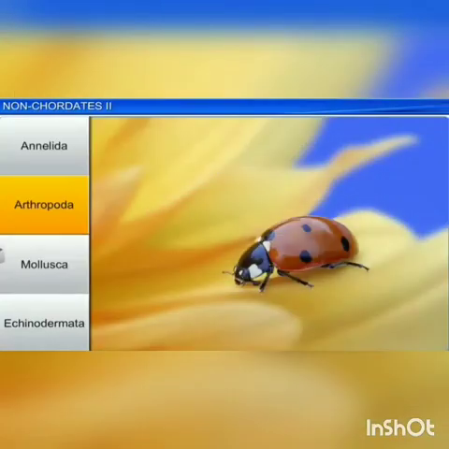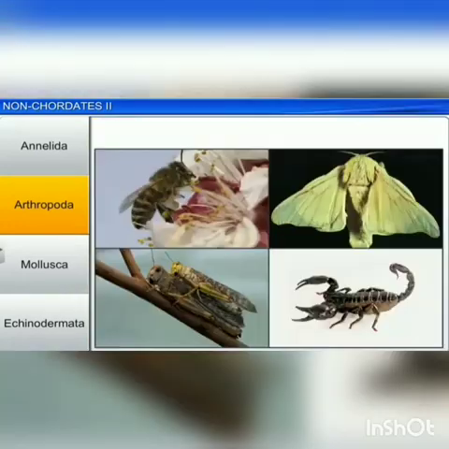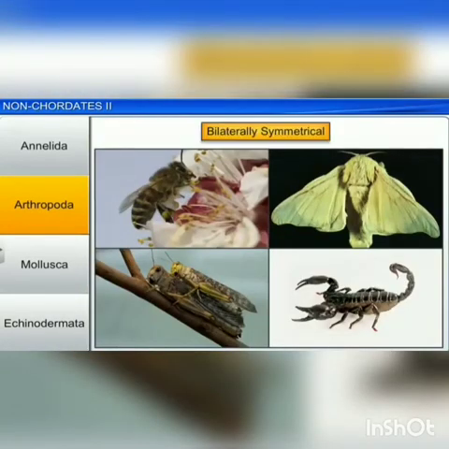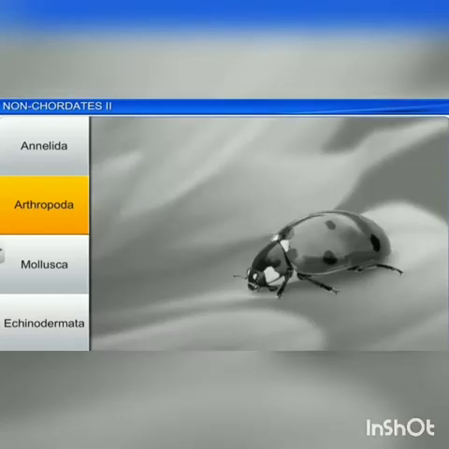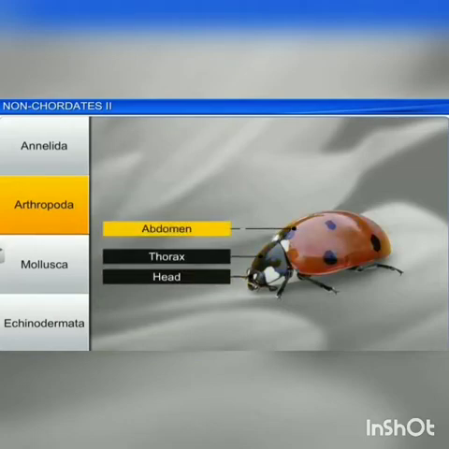Next is the phylum Arthropoda. This is the largest phylum of the kingdom Animalia. These are bilaterally symmetrical, segmented, triploblastic and coelomate animals with organ system grade of body organization. The body is divided into head, thorax and abdomen with a body cavity called hemocoel.